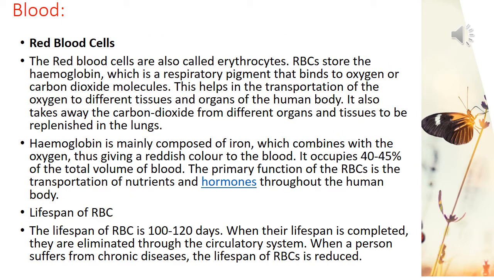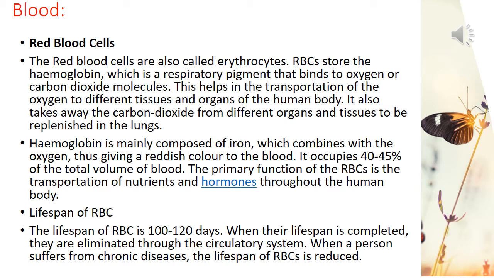As I told you, blood is a fluid connective tissue. It contains cells, so let's talk about the cells present in the blood. The first one is red blood cells, also called RBCs or erythrocytes. The main function of red blood cells is to store hemoglobin, which is a respiratory pigment that binds oxygen or carbon dioxide molecules.